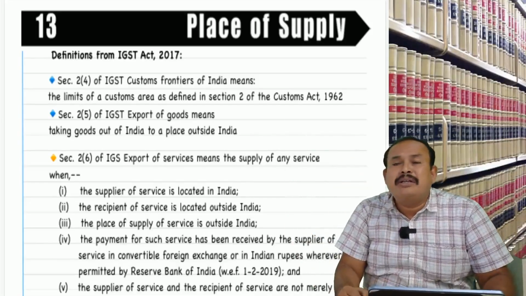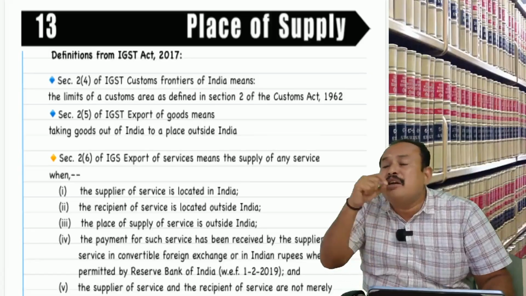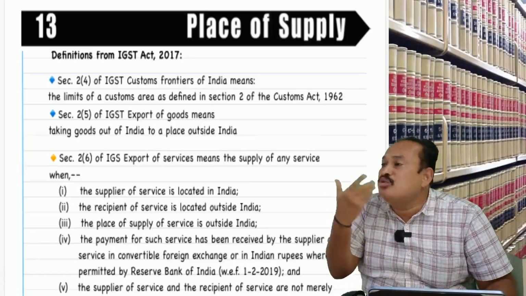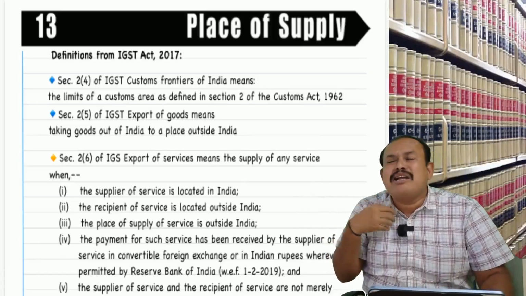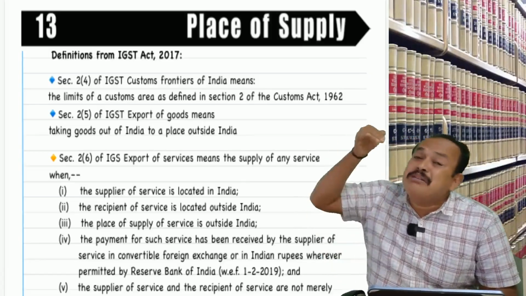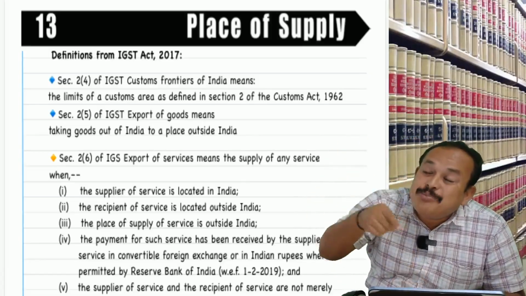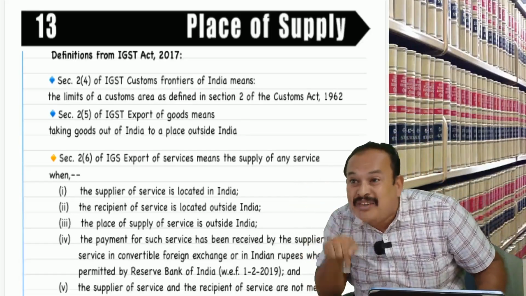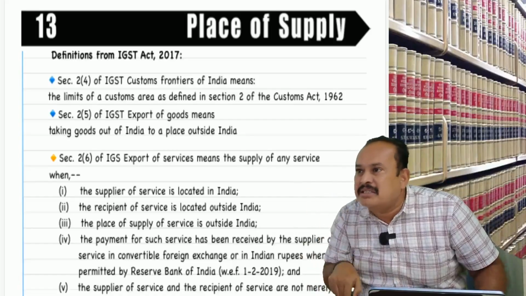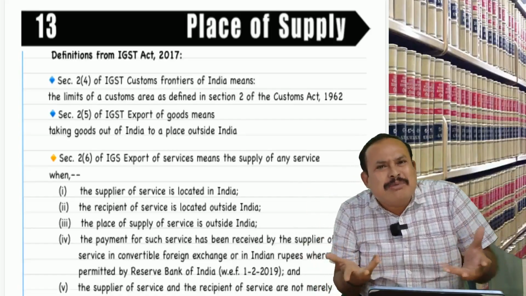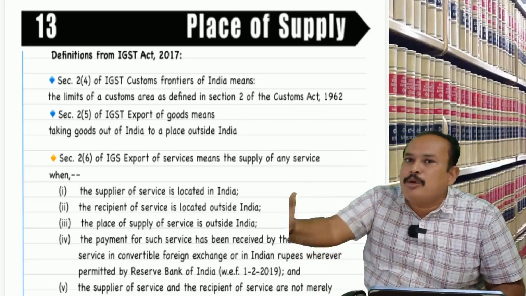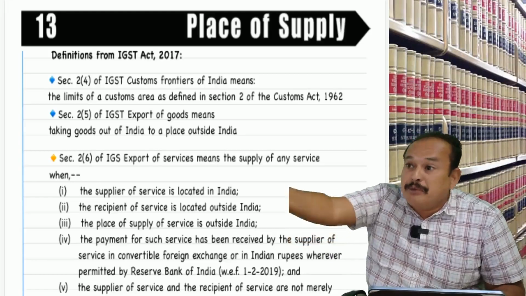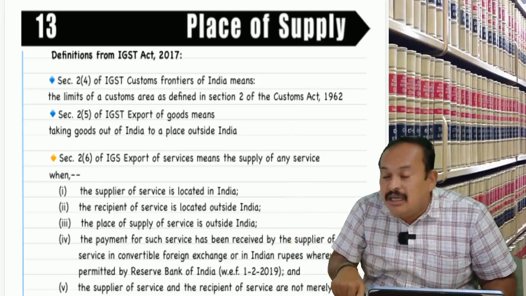Now what happened? This service is less than rupees 50,000 to an unregistered person, so it is not required to issue the invoice mentioning the recipient's name and address unless the recipient wants it. If the recipient says, hey supplier, where is my invoice, then I am bound to provide it.